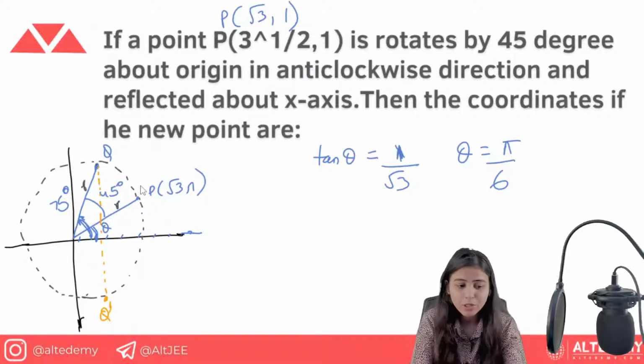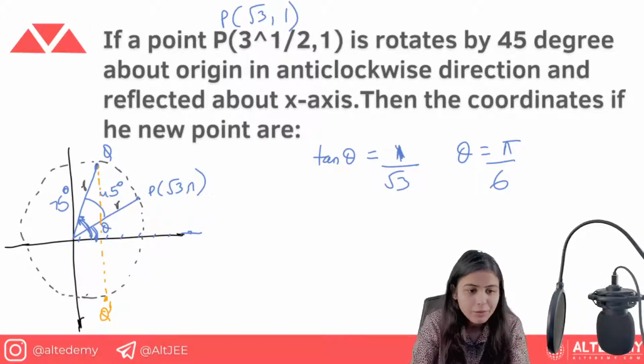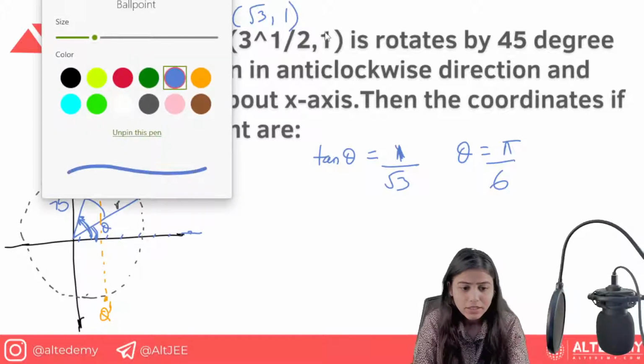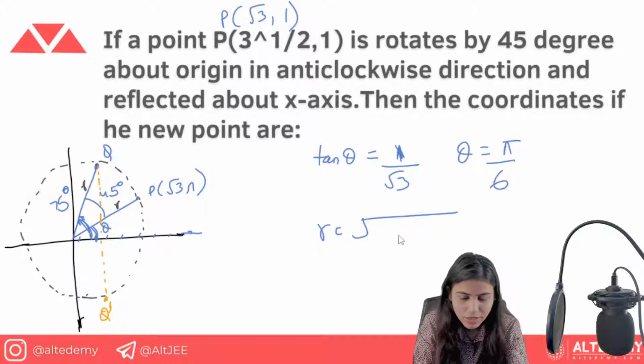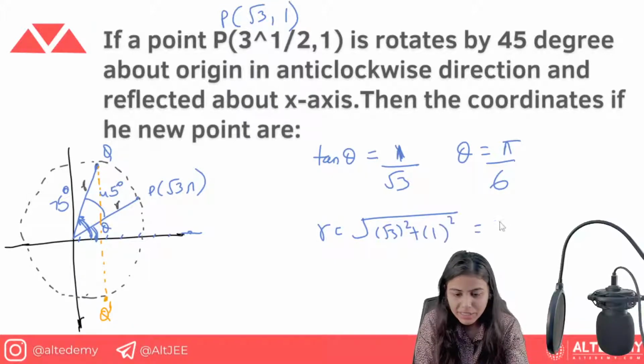Okay, this is going to remain same. So for Q point also, r is going to remain same. So how do you calculate the r? Simple thing, as I have been telling you from the first question, that is under root x square plus y square, that is under root 3 square plus y square. Okay, it becomes 2 here.